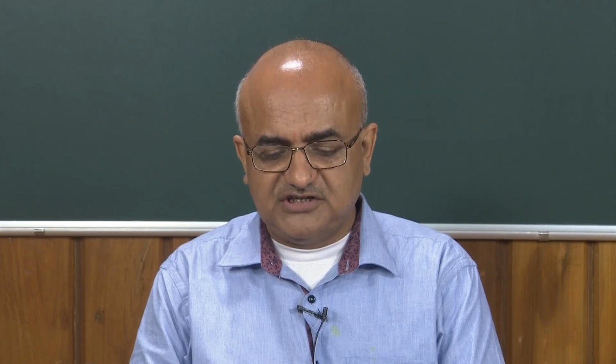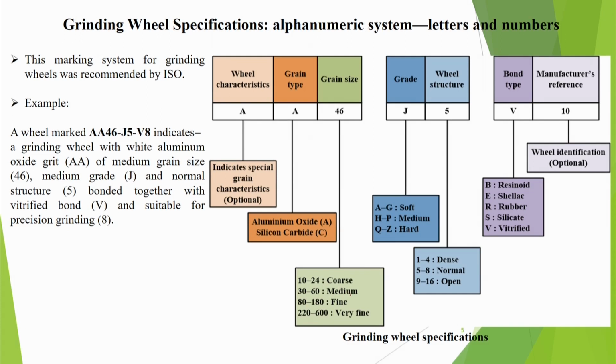If the grain size number is small, that means grain is of bigger diameter, and if grain size number is big, that means grain diameter is small. So, 10 to 24 is coarse, 30 to 60 is medium, 80 to 180 is fine, 220 to 600 is very fine. So, this type of system is there. Suppose I have used 46. So, naturally this particular wheel is of medium grain size.